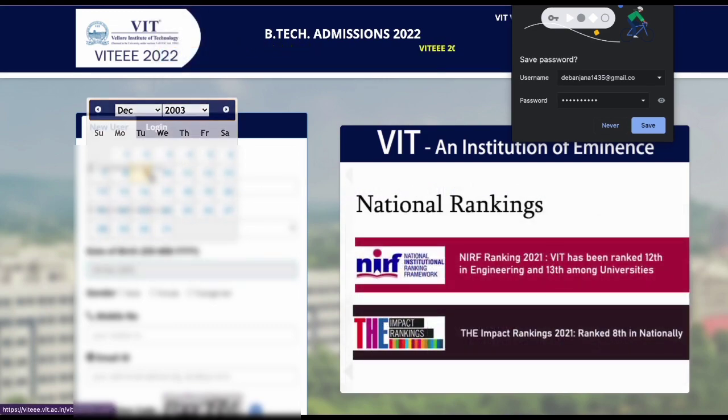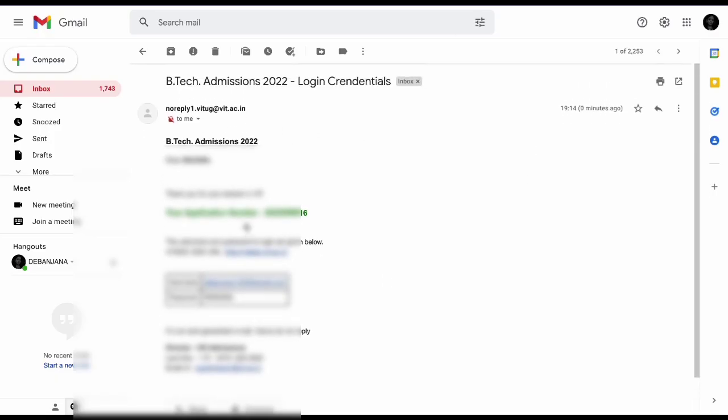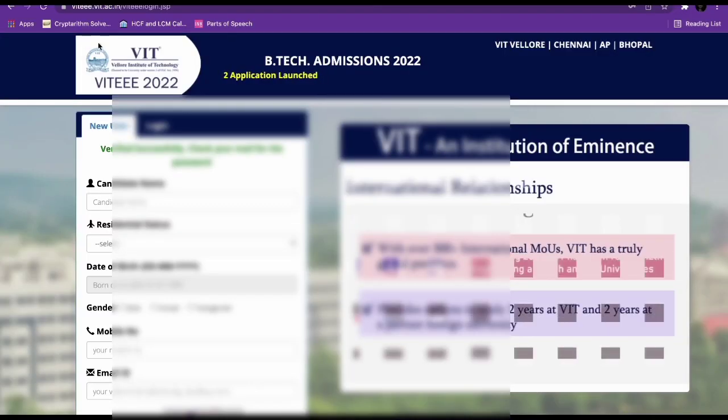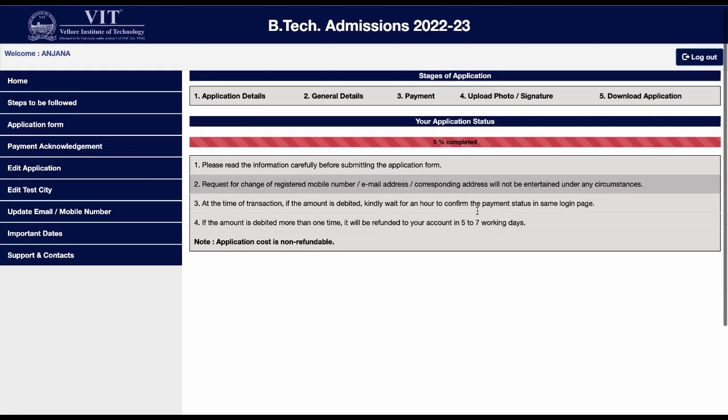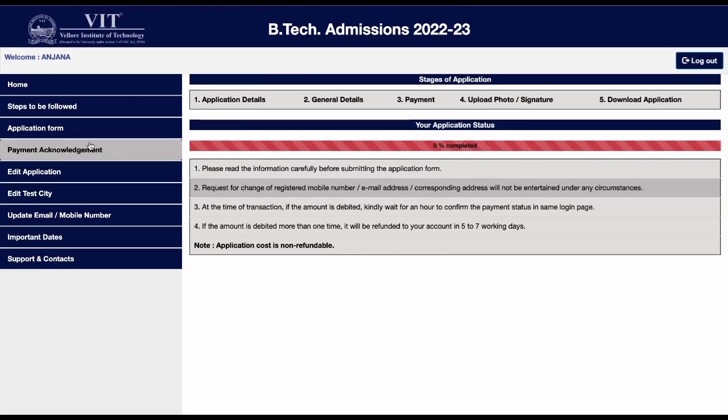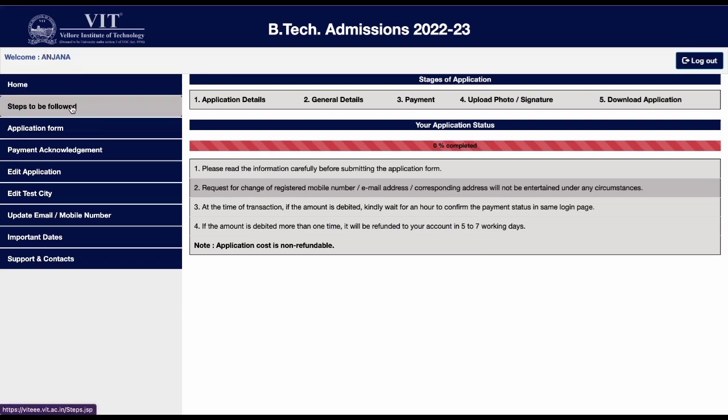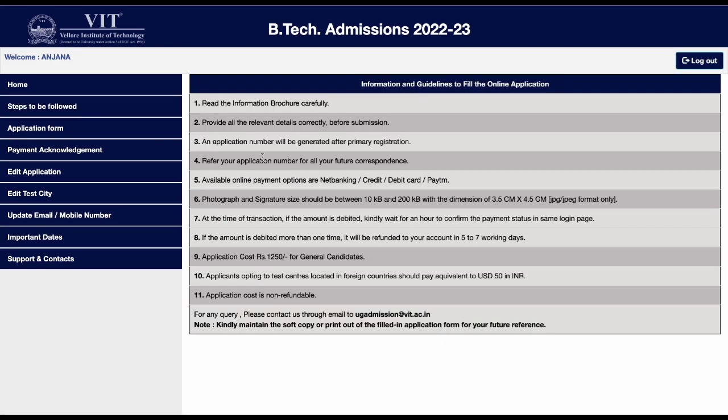So now after I entered my new user profile, I got an email, and I just have to log in using my registered email address and password that I just got on my email. So now let's come to the application stages, where you need to first put your application details, then general detail, then payment, then upload your photograph and signature, and then download the application, and hence you are registered for the VIT EEE examination. So the application fee is non-refundable.